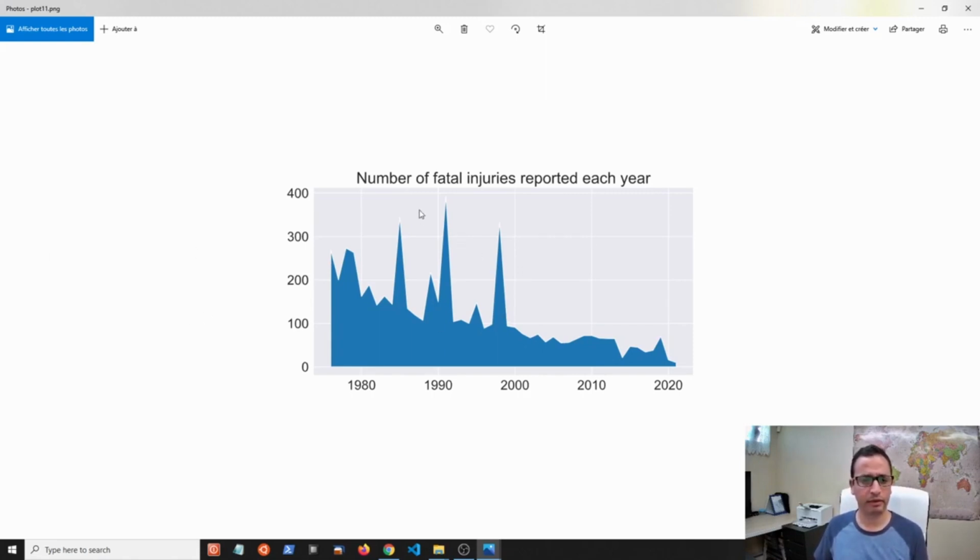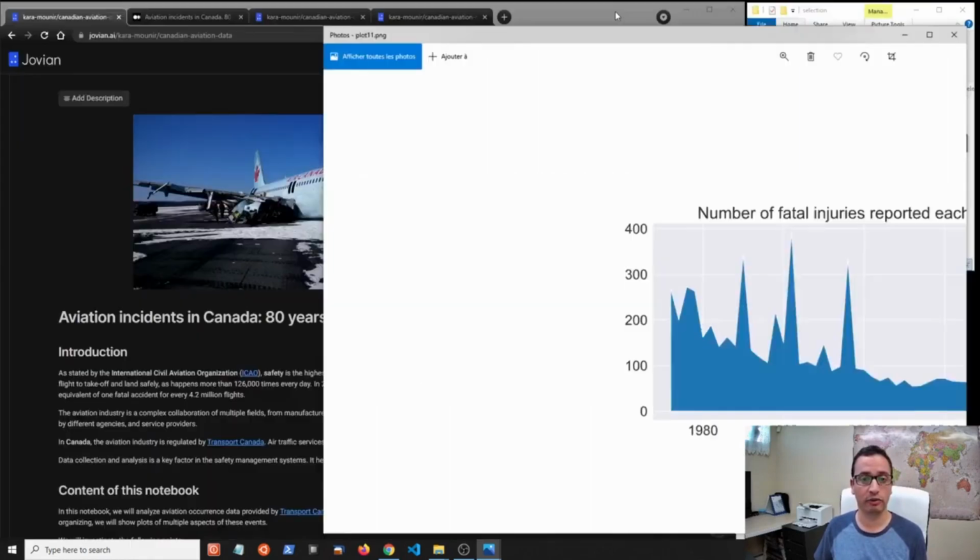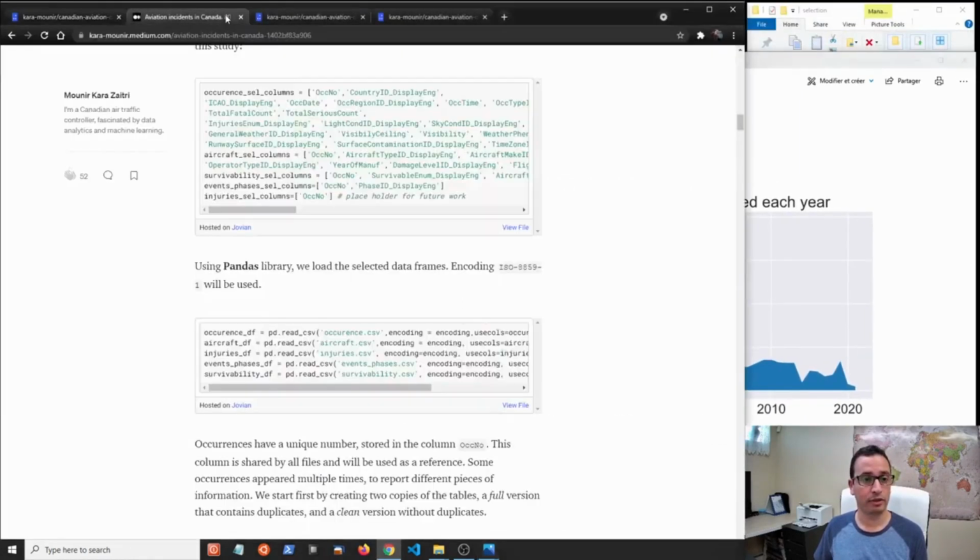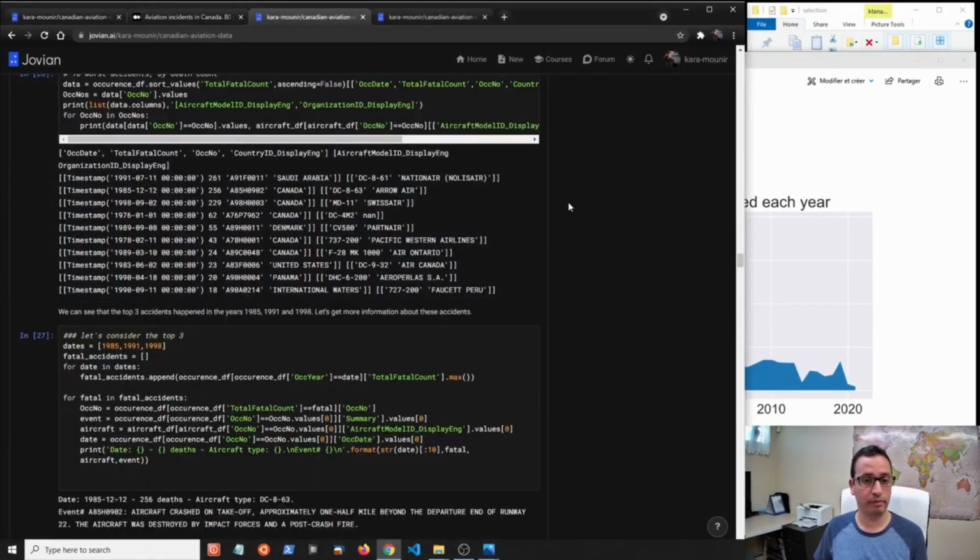The thing I was curious about is those three peaks here. Obviously they were related to some high death count events, but I was wondering which events were involved. I was able to find them using Pandas, which is really great software to explore all these CSV databases.